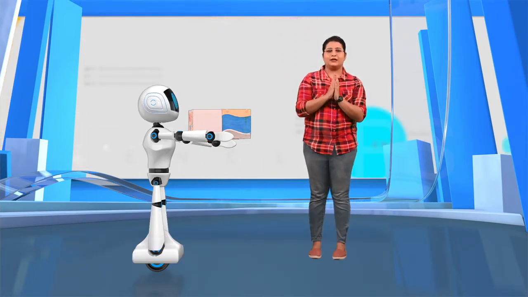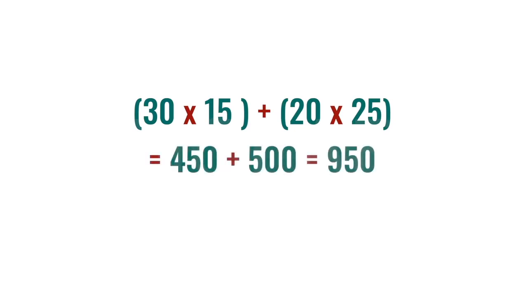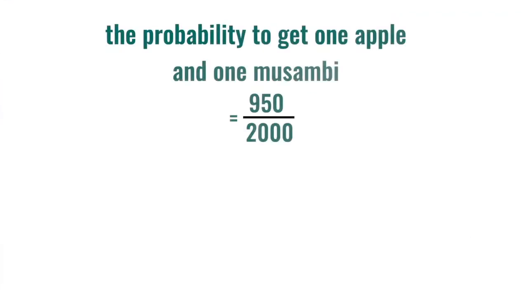Hence, there should be a total of 30 into 15 plus 20 into 25. We can see that as 450 plus 500, that is 950 pairs. So, the probability to get one apple and one Mozambi is 950 by 2000, which is 95 by 200. On simplification, it gives 19 by 40.